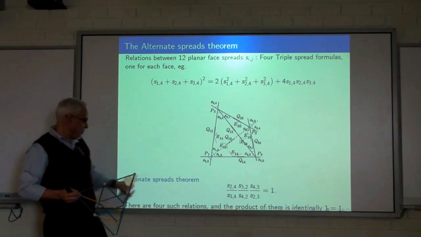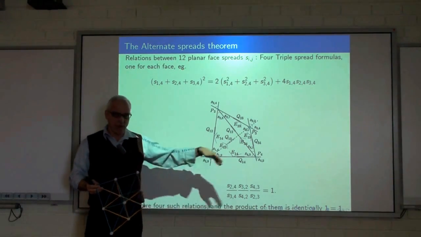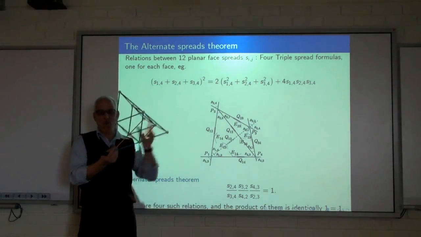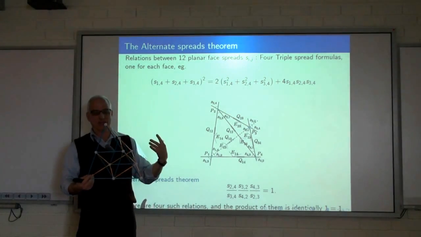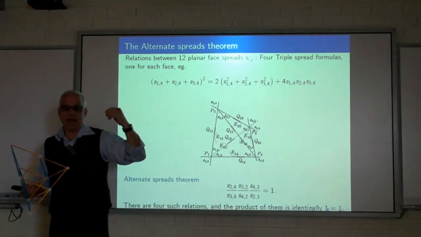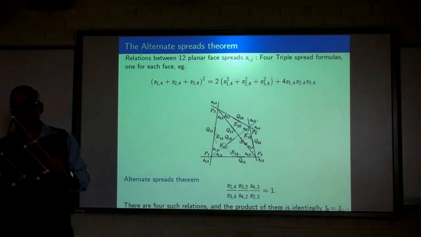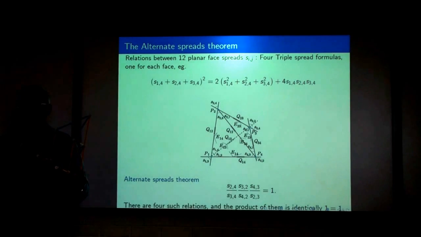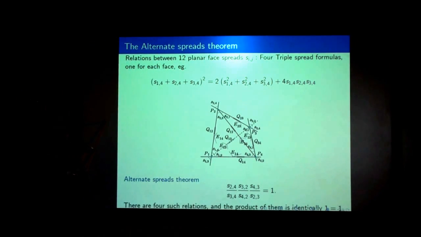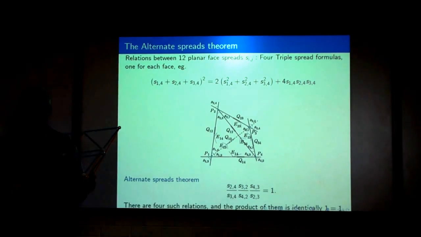But it turns out that these 4 are not independent: if you multiply them all together, you get 1 equals 1. So there's a relationship between these 4 alternate spread relations. So altogether, there's really only 4 plus 3, that's 7 independent relations on these 12 things. And there are ultimately 5 degrees of freedom. If you know 5 of the 12, you can, in theory, calculate the other ones.